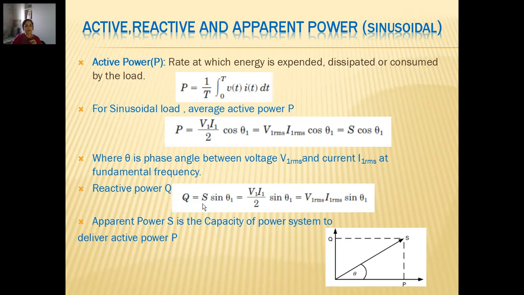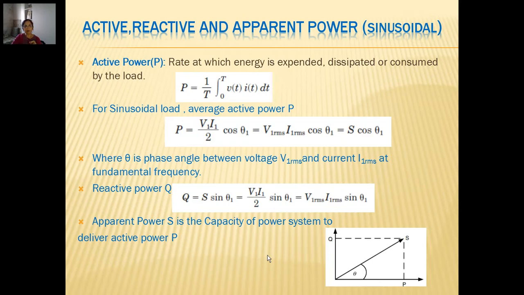Now when we calculate reactive power on the same lines, we write V1 I1 by 2 sin theta 1 as the reactive power Q. It is the contribution of only the fundamental components, so it is V1 RMS I1 RMS into sin theta 1, with the same angle theta 1 between these two quantities. In the normal sinusoidal case, there are no other frequencies available, and so this becomes our active and reactive power.